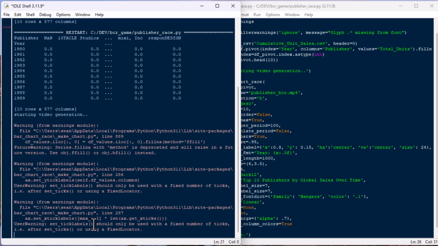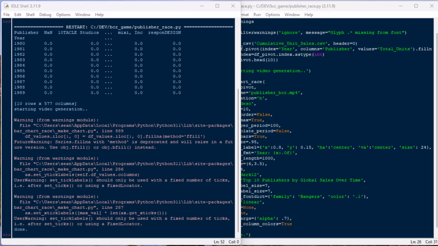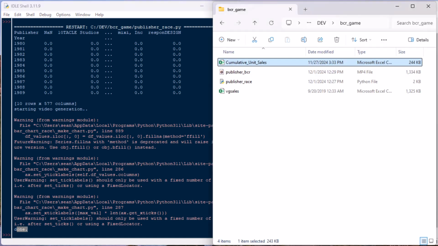We've got some warnings. Now these are for our set ticks by the looks of it, but it is not stopping the generation of our video. It looks like the fill NA is deprecated, so I should use a different method for that one. And the ticks, I need to do some work on the ticks in our visual here, but it looks like we're done. There's a lot of different things that you can play around with there. So let's go and take a look.